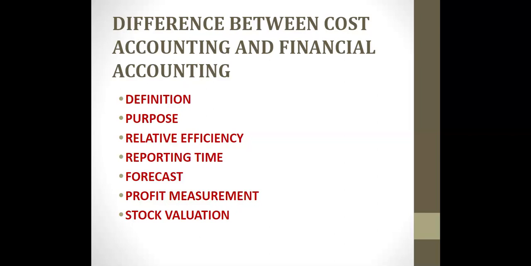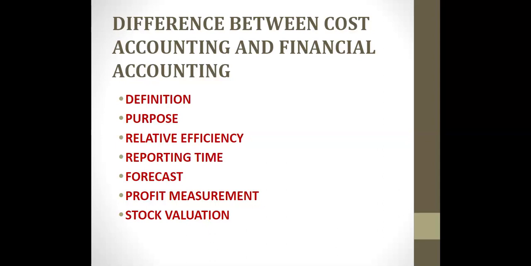Now, the second one is purpose. In cost accounting, it accounts for the cost per unit of product. But in financial accounting, we are going to represent the financial position of the firm accurately. And third one, relative efficiency. In cost accounting, it provides valuable information about efficiency, but financial accounting, it is not useful in determining the relative efficiency of workers, machinery, etc.